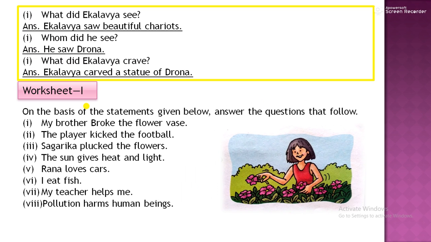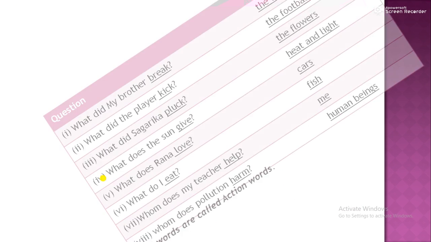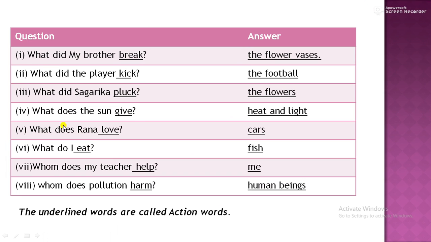Then worksheet 1. On the basis of the statements given below, answer the questions that follow. My brother broke the flower vase. The player kicked the football. Sagarika plucked the flowers. The sun gives heat and light. Rana loves cars. I eat fish. My teacher helps me. Pollution helps human beings. Pollution harms human beings. So now, what did my brother break?